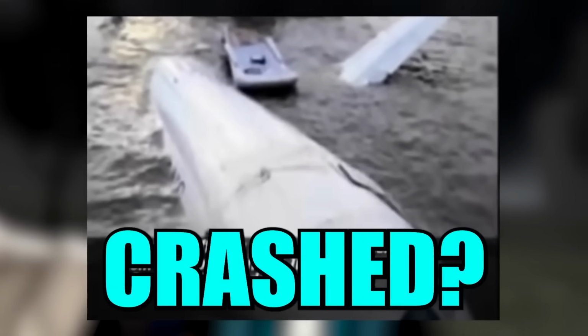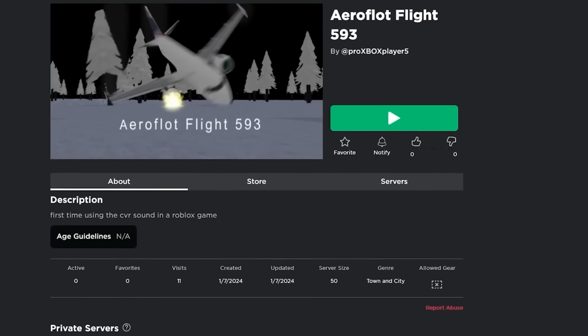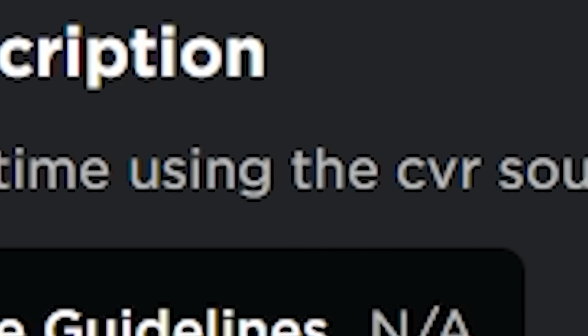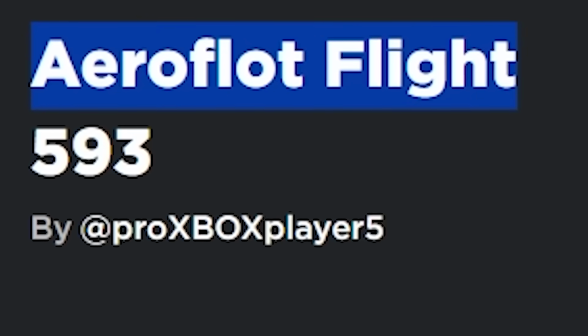Oh, do they think it actually crashed? Wow, that's like really quick thinking. And that must have been scary for everybody on board, but I'm glad everybody survived. So this next Roblox game is pretty insane because it actually has the audio of the last moments before the plane goes down. And that's the Aeroflot Flight 593.